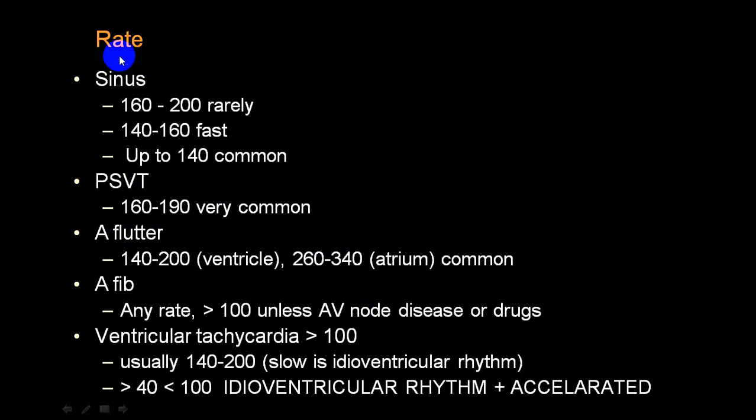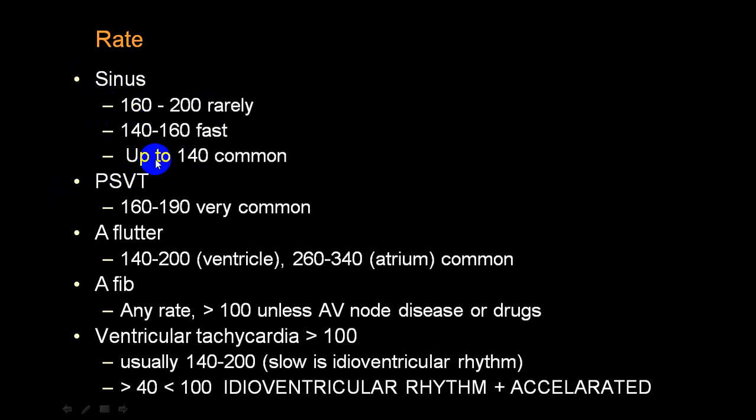Rate. If the rate is between 160 to 200, ideally less likely, but in a sinus usually it is close to 100, maximum is 140. If it is less than 140, more in favor of sinus; more than 150, more in favor of supraventricular tachycardia.